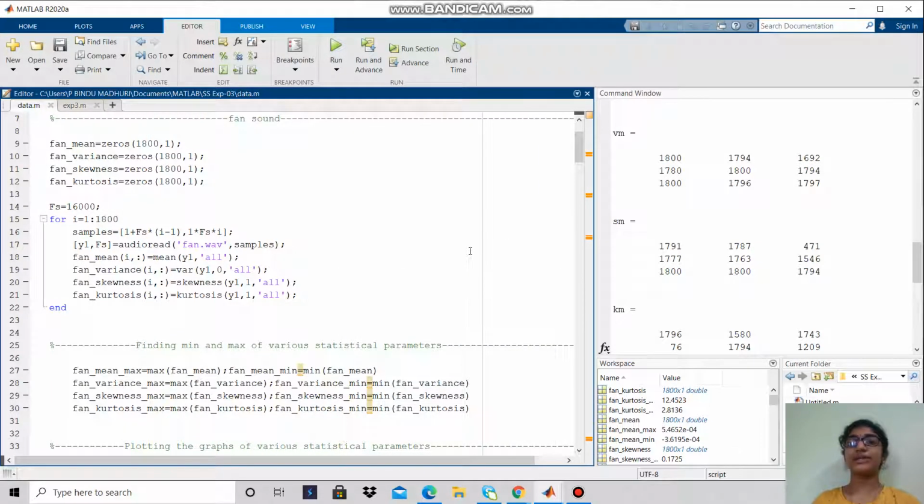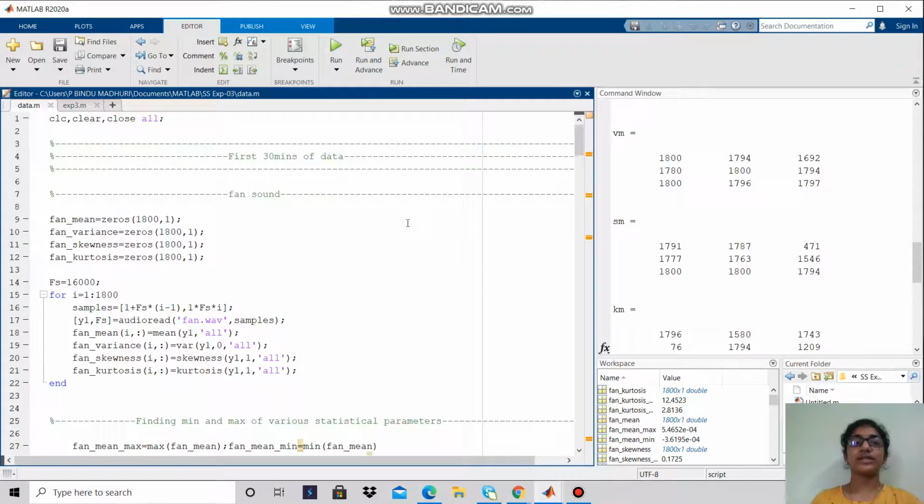Welcome to experiment 3. In this experiment, I have taken 3 sounds: fan sound, rain sound, and speech sound, and I calculated statistical parameters for these sounds: mean, variance, kurtosis, and skewness.